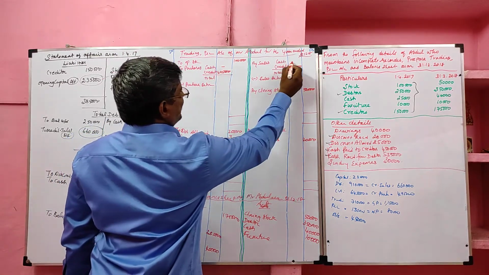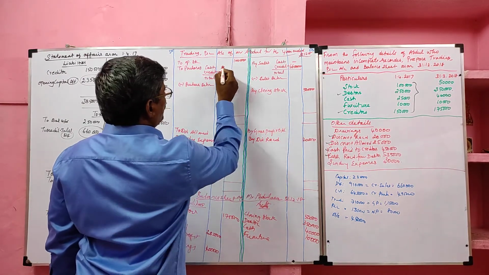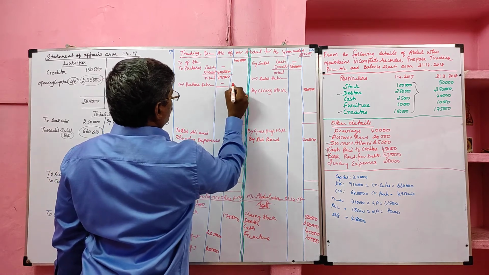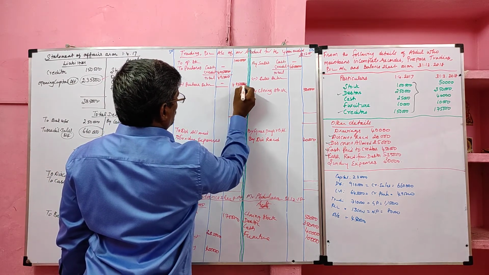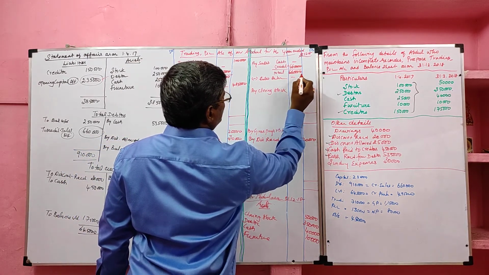Cash purchase and cash sales, if given in the question, record them; or else you can omit them, put it as nil. So 4,95,000 total. 6,60,000 total sales, no sales returns written.